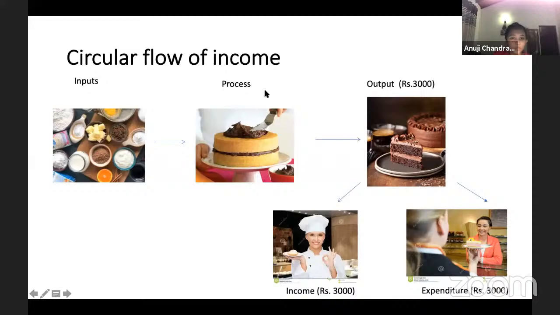So when we talk about circular flow of income, I'm sorry to show you cake at this time. All of you must be hungry.